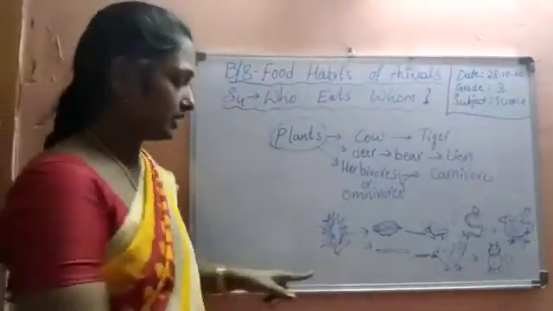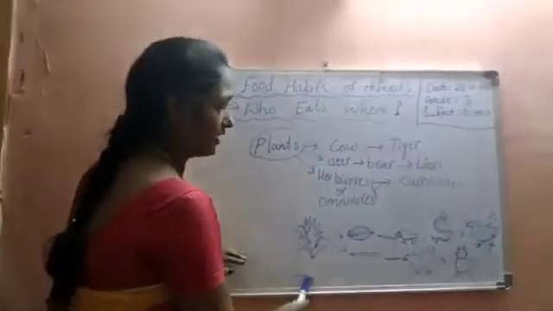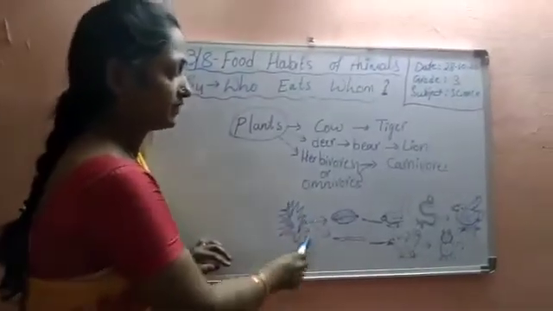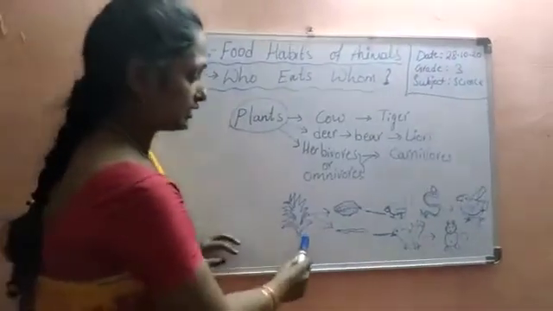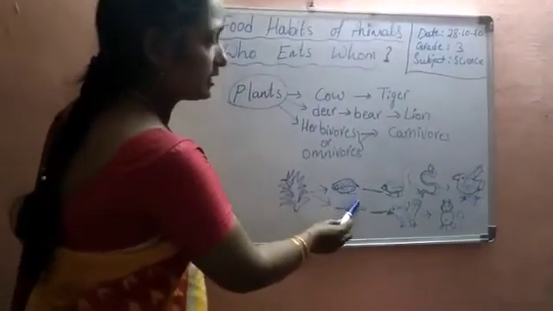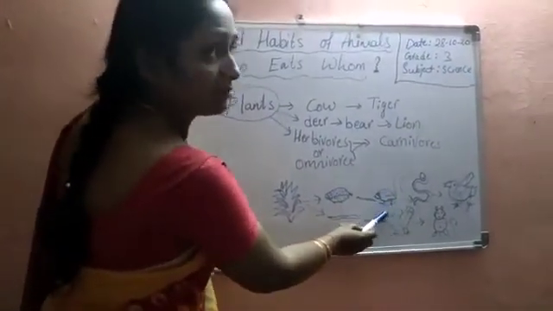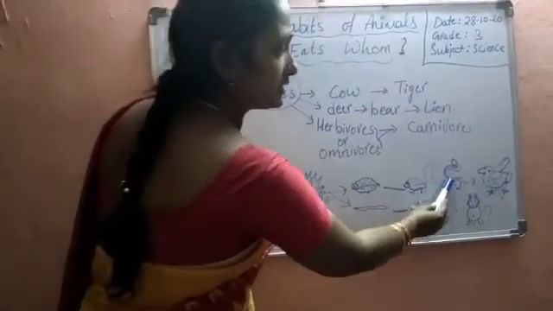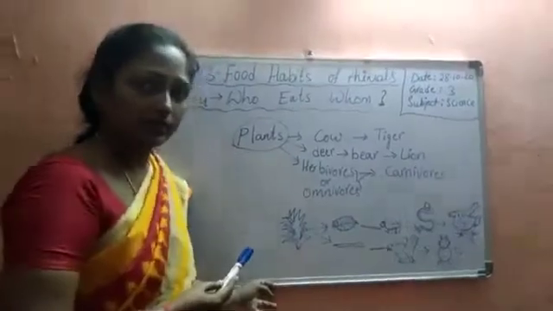So everywhere you can see the food chain starting with the plants. These plants are eaten by ladybird insects, then insects are eaten by mouse, and this mouse is eaten by snake, and the snakes are eaten by vulture.